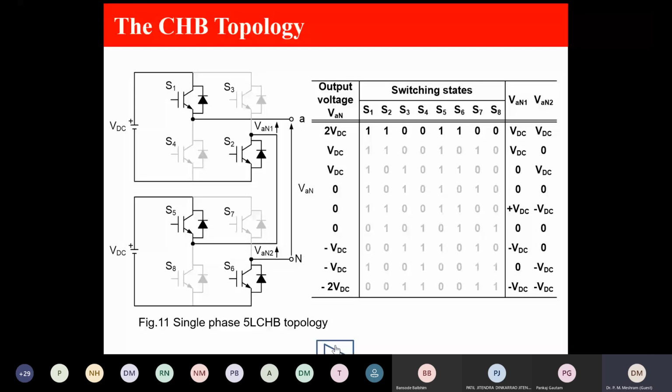If these two are on, I get VA1, that is VDC. If these two are on, I get minus VDC. And if these two are on, these are shorted, so I will get the output of the first H-bridge as 0. And when these two are on, I get 0. Similar logic is applied. Only thing is that this is cascaded. Cascaded means the output of one bridge and the output of the other bridge are added. So this is 2 VDC.